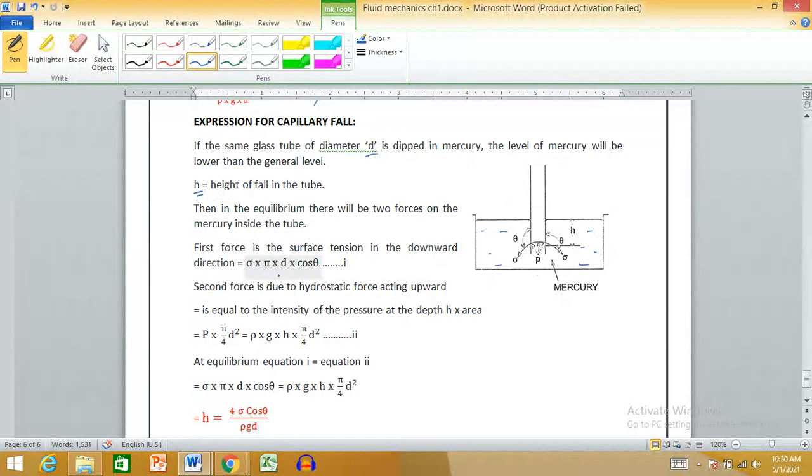So in this case, there are two forces that are responsible for this capillary fall. The first force is the force due to surface tension. The second force is the hydrostatic force.